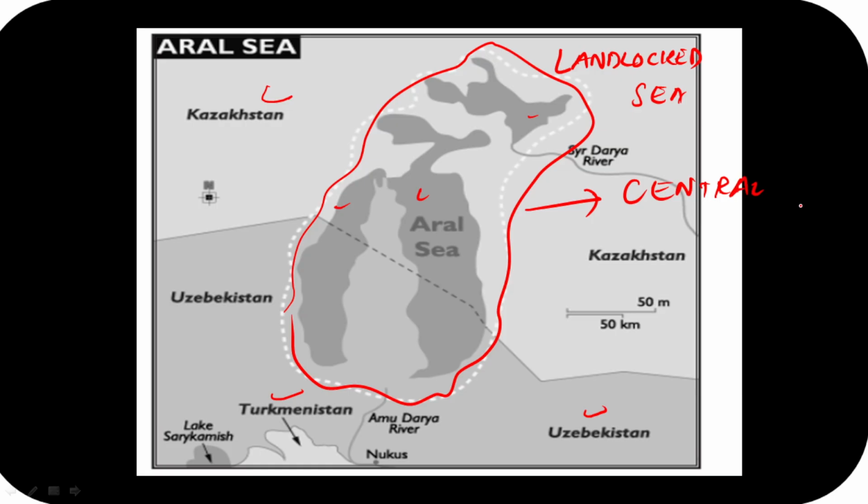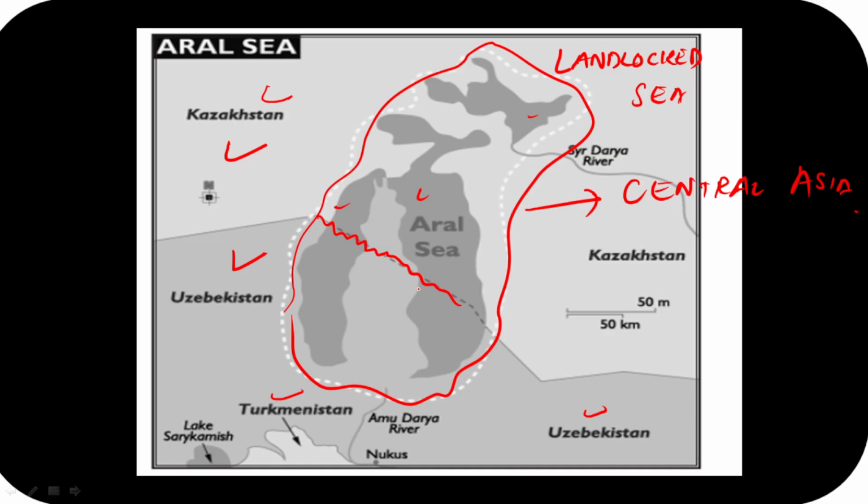This is in Central Asia. Okay. And guys, one more thing which we need to remember. It forms a kind of boundary between Uzbekistan and Kazakhstan. You can look at this one. This is Uzbekistan. This is Kazakhstan. Guys, this is the boundary somehow that is formed by this lake. So ये statement भी guys याद रख लेना. Aral Sea forms a boundary between Uzbekistan and Kazakhstan.